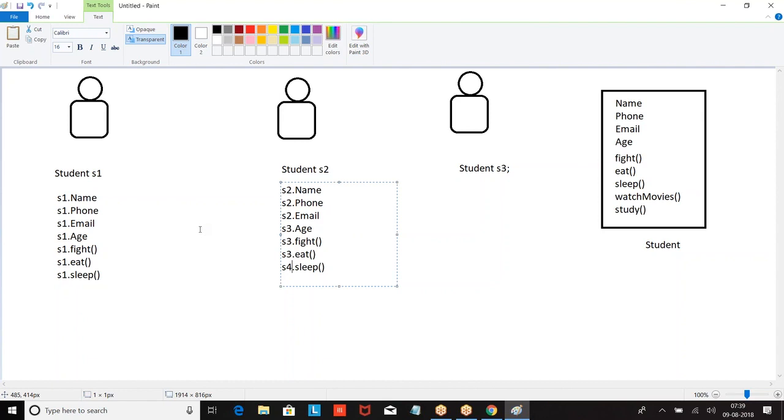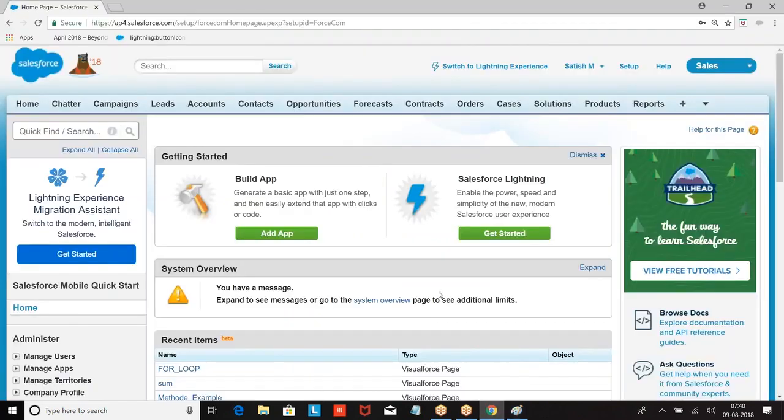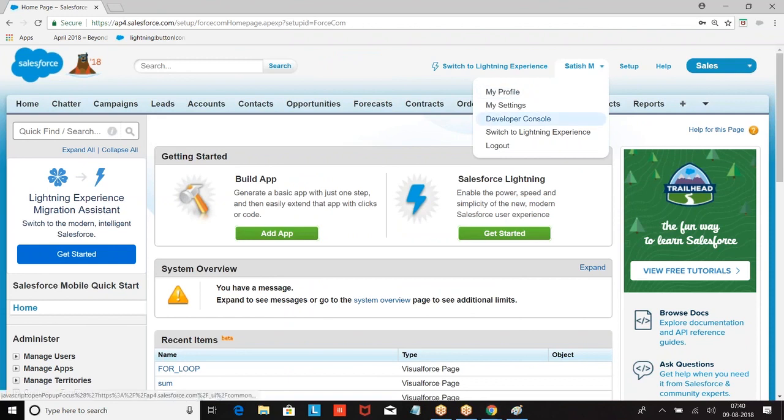I hope you are clear. So what is a class now? Class is a collection of data members and methods, where data members are defined using variables and actions are defined using methods. I hope you are good with this. Am I clear? Right. So let us take the definition.